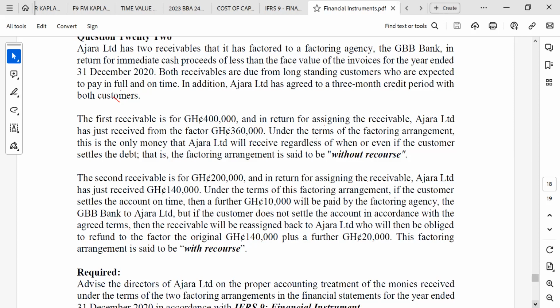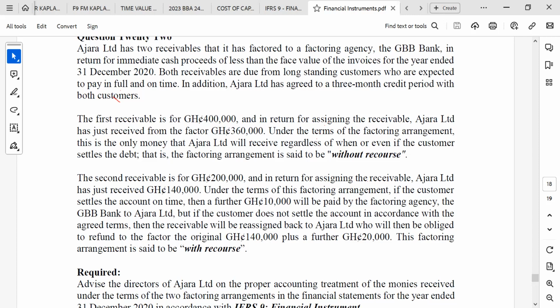The second receivable is for 200,000, and in return for assigning the receivable, the company has just received 140,000. Under the terms of the factoring agreement, if the customer settles the account on time, then a further 10,000 will be paid by the factoring agency, GBB Bank, to the company.